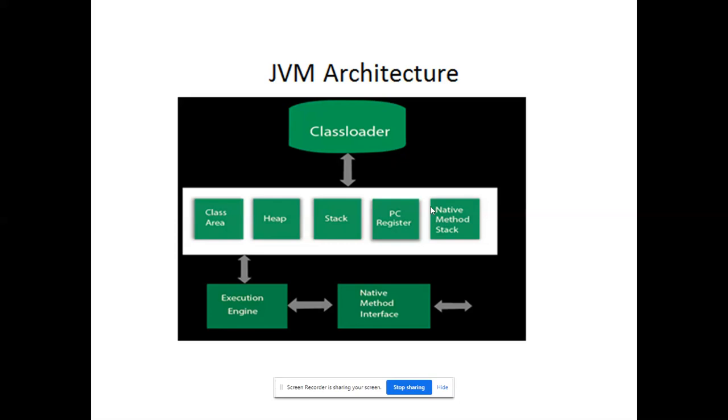This JVM architecture will vary for Intel, for Motorola, for Thomson, and for other manufacturers who prepare CPUs, microcontrollers, and microprocessors. Depending upon that, the size will also vary, and depending upon the device size, it will vary. So that's the idea. The only thing you need to understand here is the class loader.